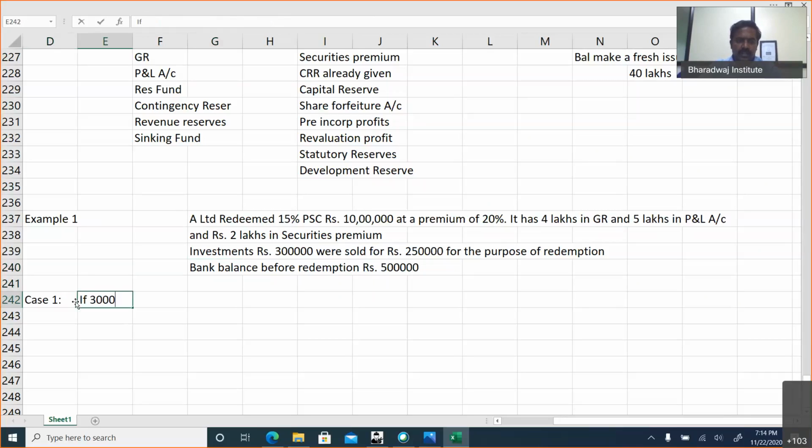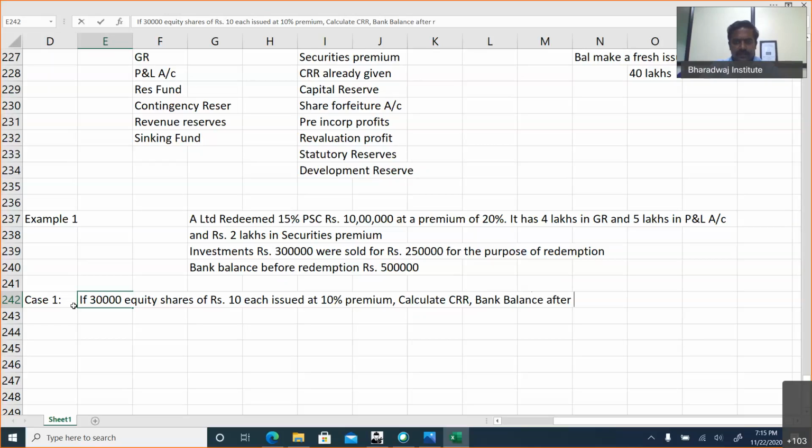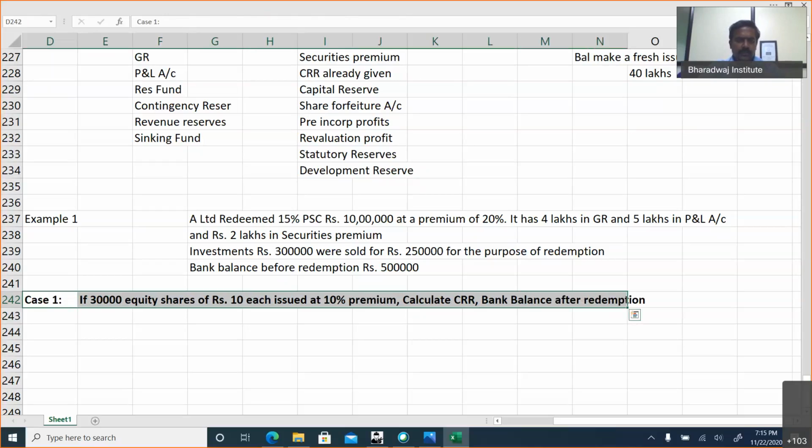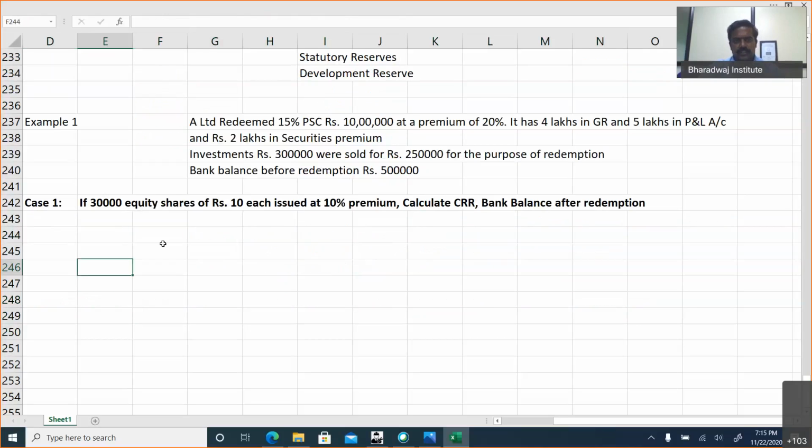If 30,000 equity shares of rupees 10 each issued at 10% premium, they can ask you to calculate CRR, bank balance after redemption. Any one of the case will be tested in the exam for sure. This will be for 4 marks. This chapter is important for totally 6 marks. If case 1 is tested, it will be for 4 marks.